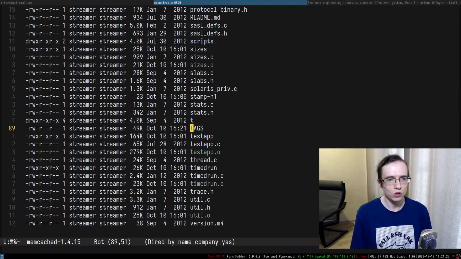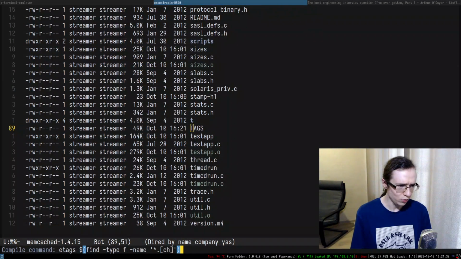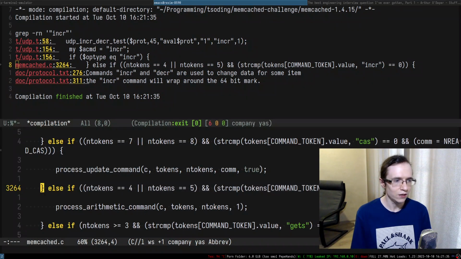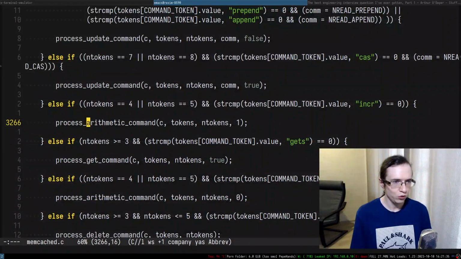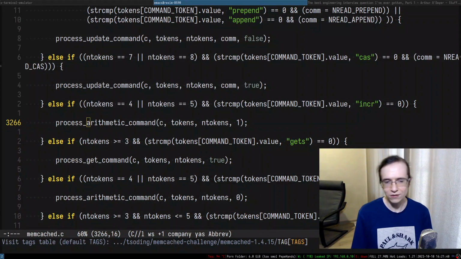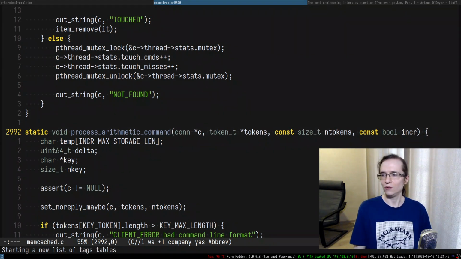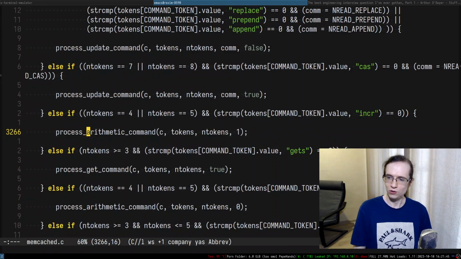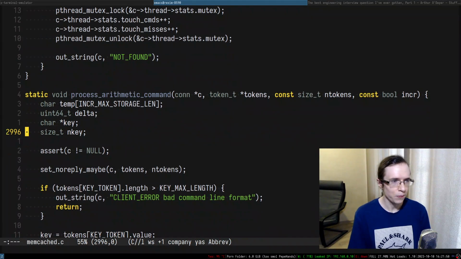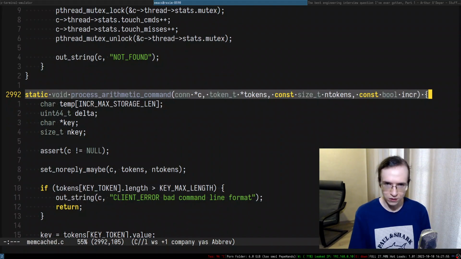That should have created a tags file. So let's do grep one more time, and we go here. And I should be able to just go inside of this function by providing the tags file. And there we go, I'm inside of this thing, and I can go back if I want to. So I should actually start using tags more, because it's a very useful thing here. So we have a process arithmetic command.